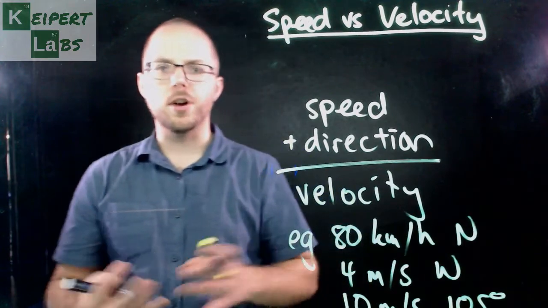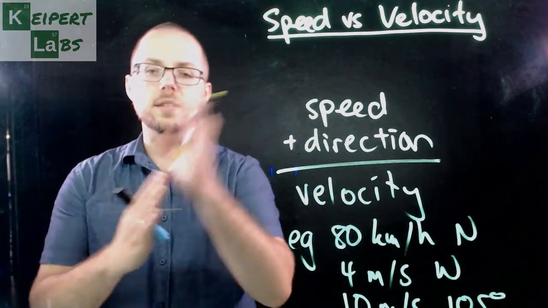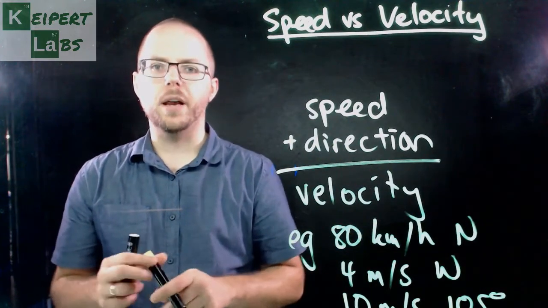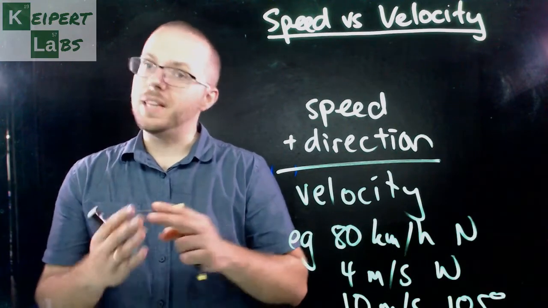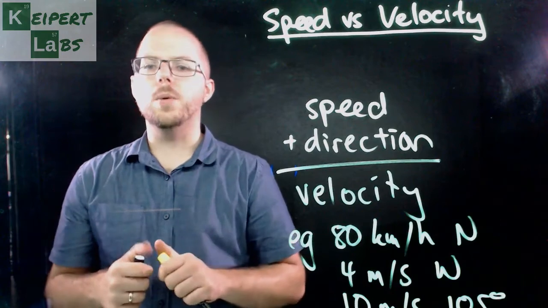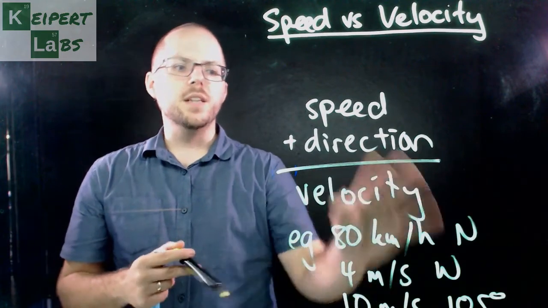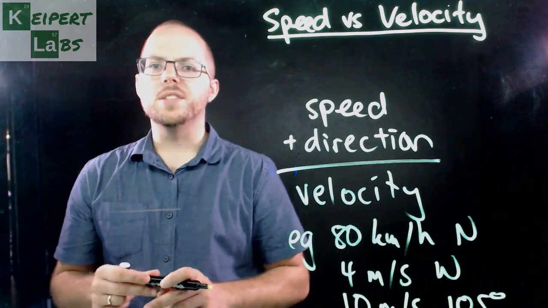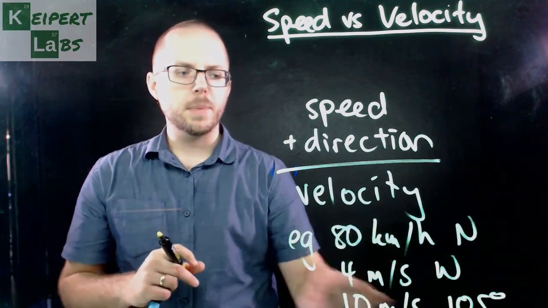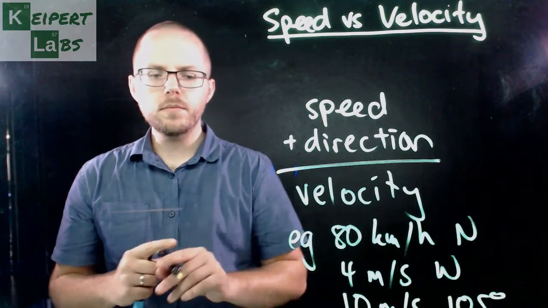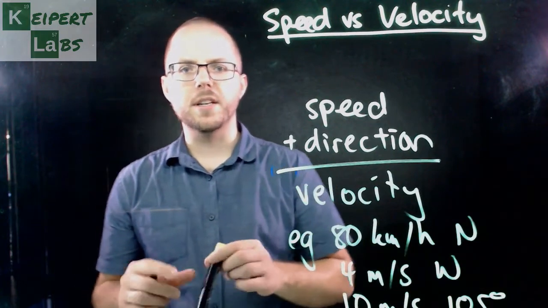We might actually be describing a direction in terms of the degrees that it is away from true north or something like that. If you are in a boat, for example, you might want to be describing the heading, the way that the boat is going. Okay, because all of this is information that's valuable to someone studying motion. Okay, so velocity is a speed plus a direction. Okay, but sometimes we can also express it a little differently.